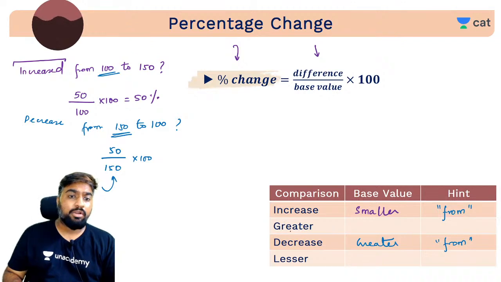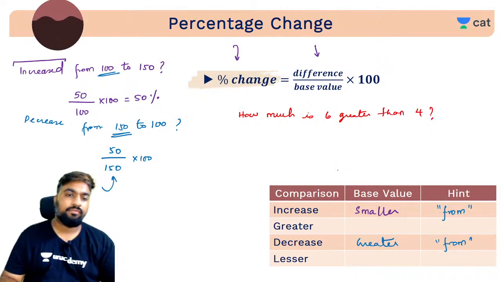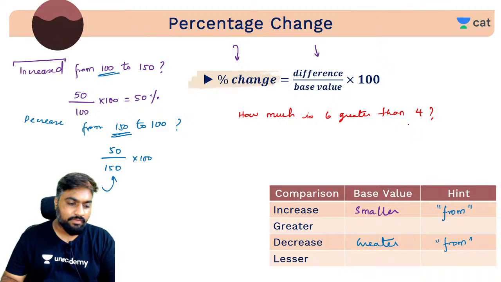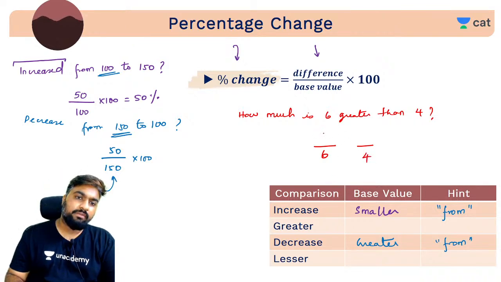If they are talking about greater, how much is 6 greater than 4? डिनोमिनेटर में क्या लोगे, 6 लोगे या 4 लोगे? जल्दी बता, which one will be right, 2/6 और 2/4?